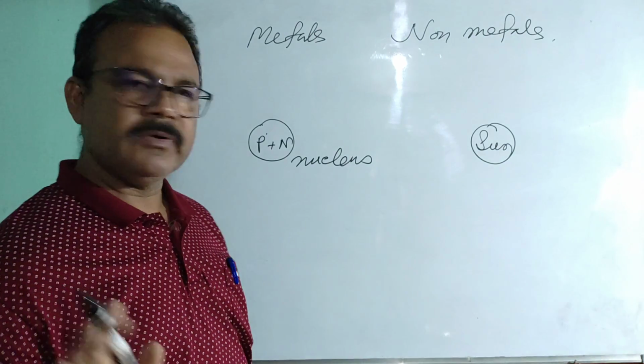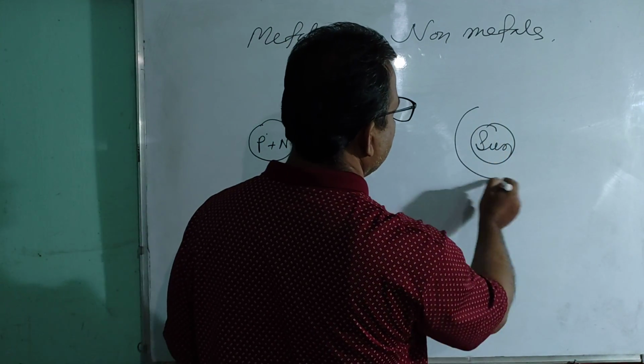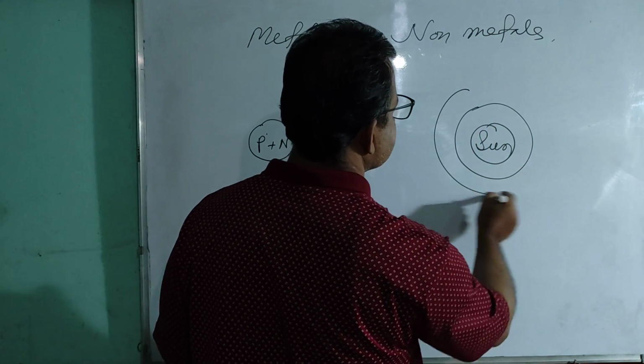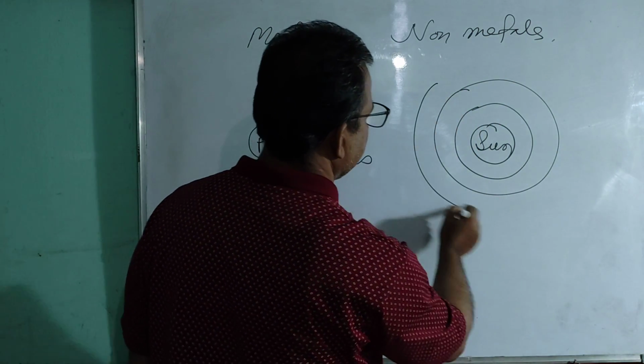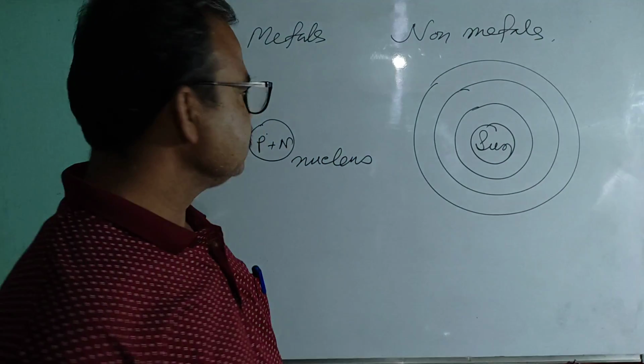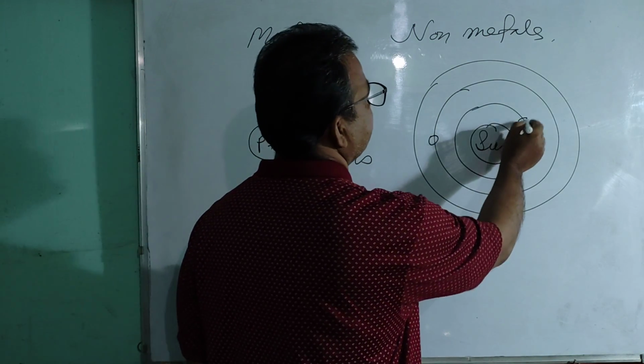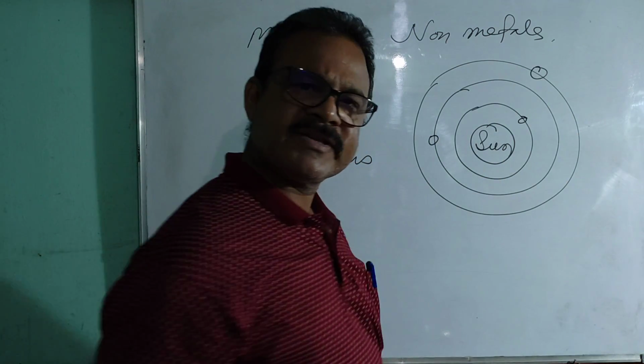Clear? And here you see, surrounding the sun, all the planets and satellites are revolving in different orbits.